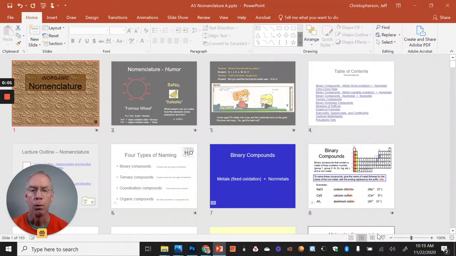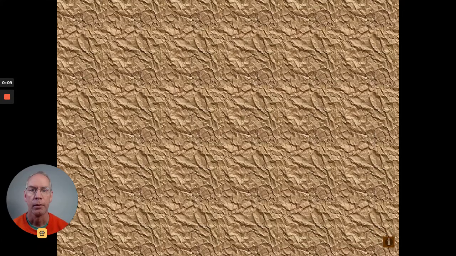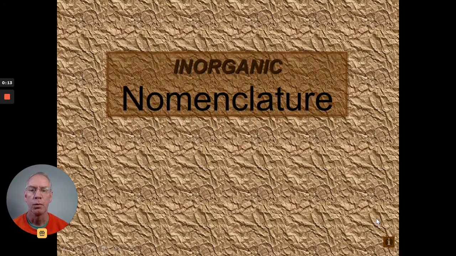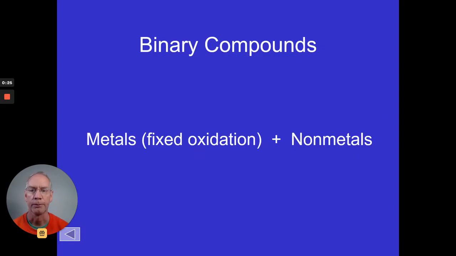Thanks for joining me. We're going to go through some basics of nomenclature, and we'll start with a rather simple type called binary compounds that deal with a fixed oxidation state. So the word nomenclature simply means the process or the rules of naming something. And we're only going to be dealing with inorganic nomenclature. Organic nomenclature we may do at the very end of the school year.